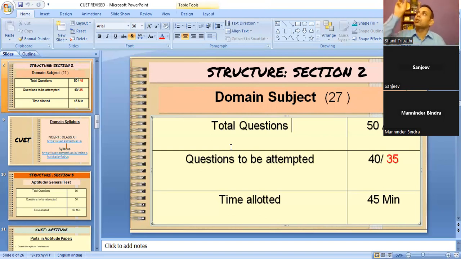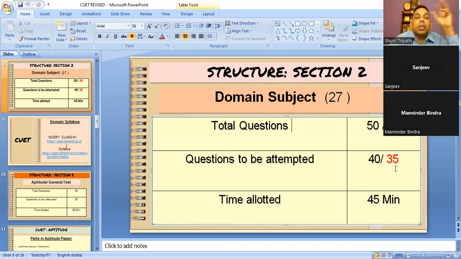And there are subjects like business studies and physical education where there is no calculation.